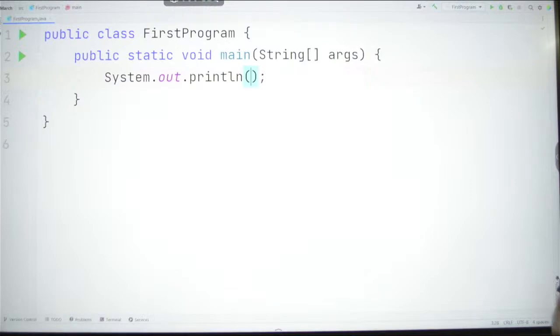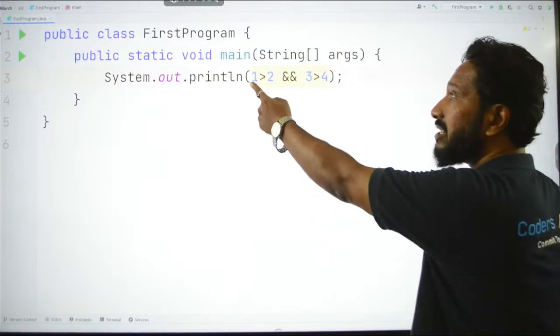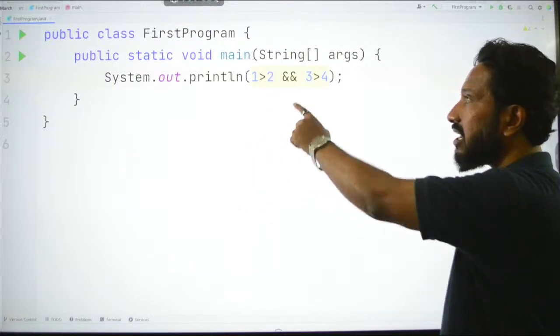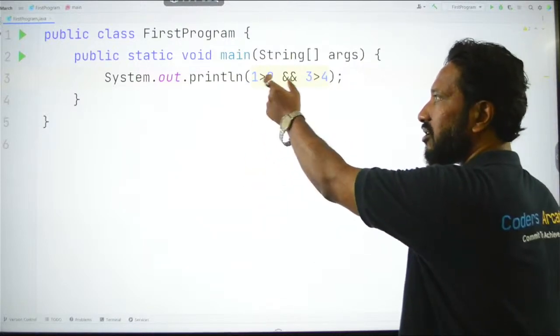Here, what I will do is, I will take an example like this. I will say 1 greater than 2 and 3 greater than 4. So if you try to understand this, 1 greater than 2 is false and 3 greater than 4 is also false. So ultimately false and false.